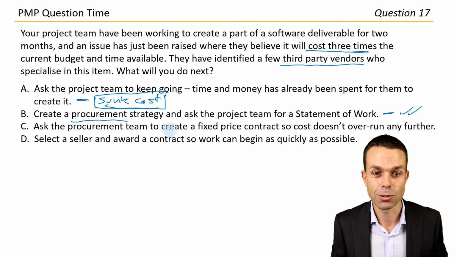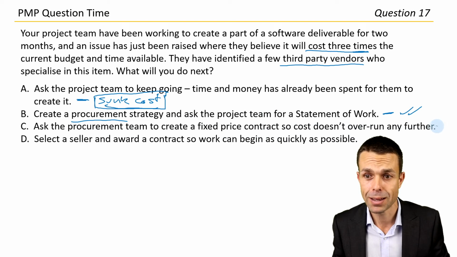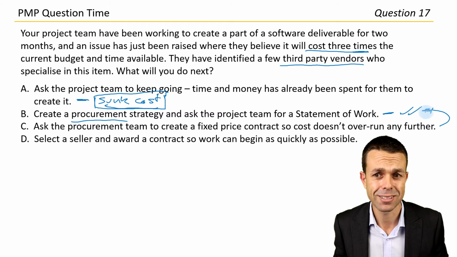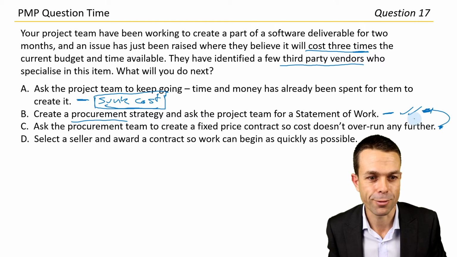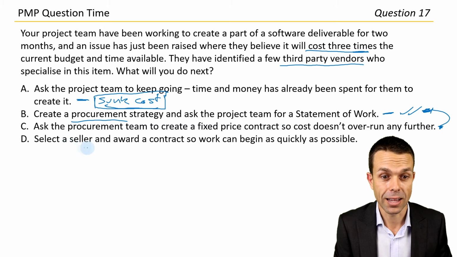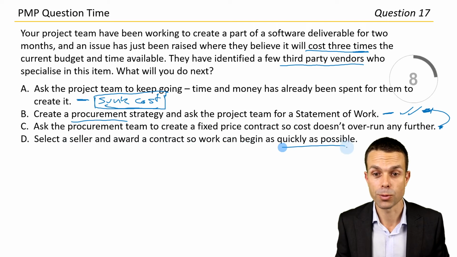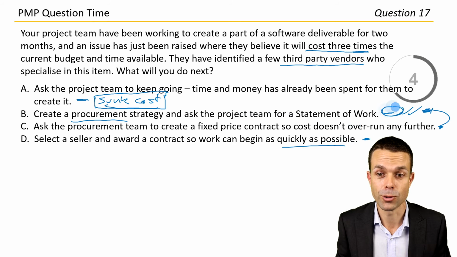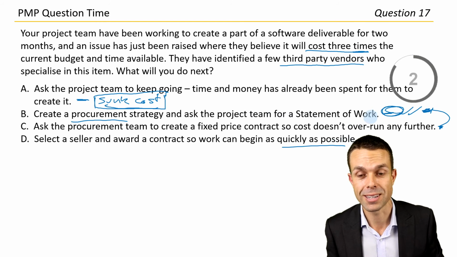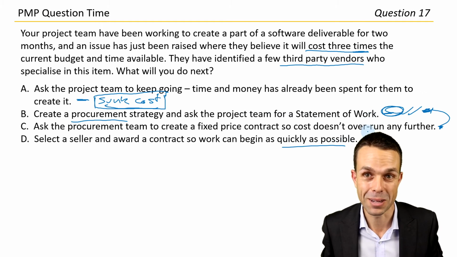Ask the procurement team to create a fixed price contract so it doesn't overrun any further. I mean, yeah, maybe. But first, we have to do this. So, maybe down the track, not the best answer for now. Select a seller and award a contract so the work can begin as quickly as possible. Again, we'll need to do this, but I think the first thing we do is create a procurement strategy and a statement of work. Let's go with answer B.